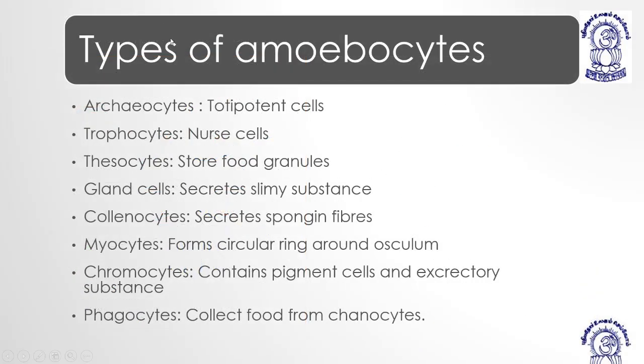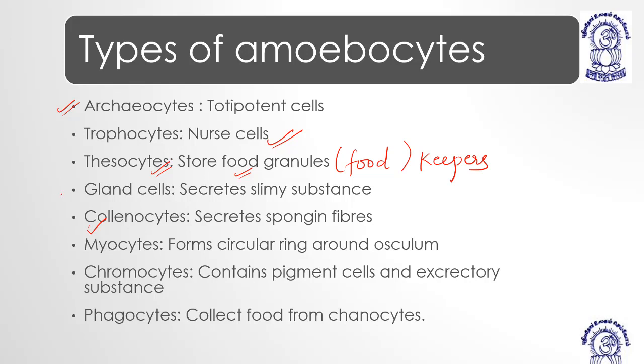Yeah. Archaeocytes, they are totipotent. Archaeocytes means totipotent. Trophocytes, nurse cells, I have already told you. Then thesocytes, they store food granules, meaning they help to store food. Food keepers.